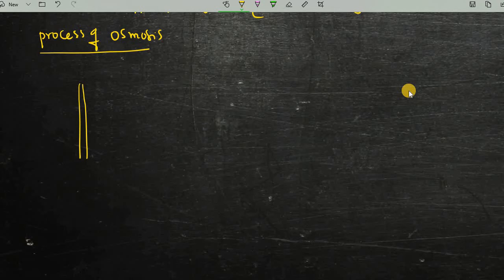Actually it has a long leg, or we can call it a neck, and the bottom of this funnel is open and is tightly fixed with a semi permeable membrane. Assume this is a semi permeable membrane. If you want, I will again write it neatly.